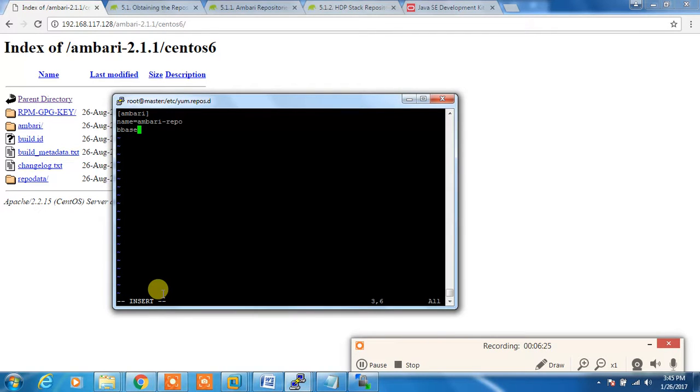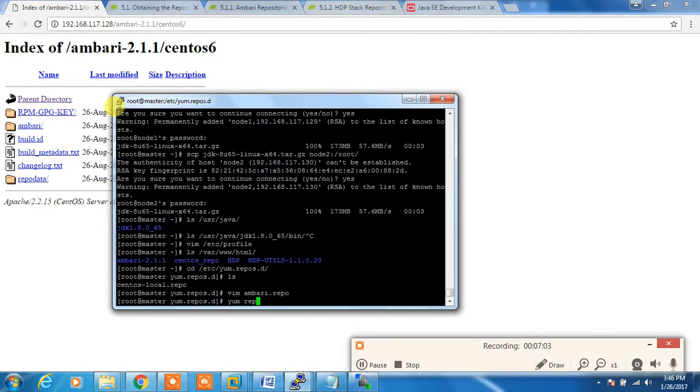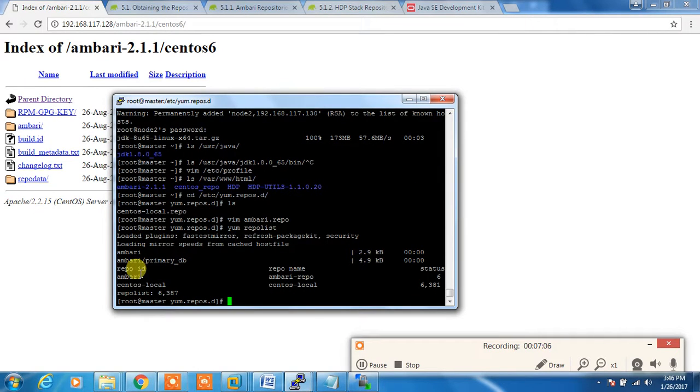then baseurl equal to whatever the this one. Okay, and the GPG check I'm setting to 0 because I don't want to check that integrity, because I'm very sure whatever the packages downloaded is correct. So you can do gpgcheck equal to 1, and then you need to point to this GPG file. Okay, I'm not doing that. So this thing I need to replicate to node 1 as well as node 2.